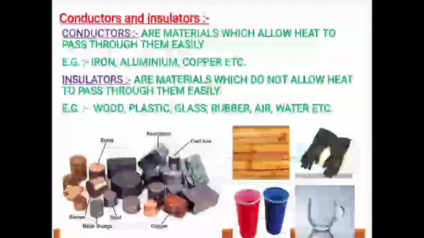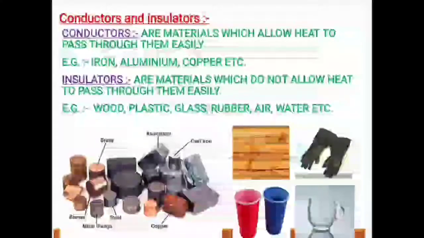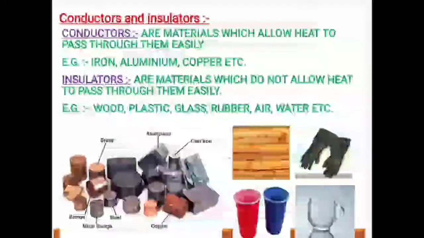Whereas those substances which do not allow heat to pass through them easily, they are called insulators.